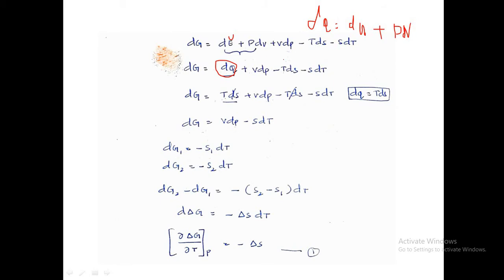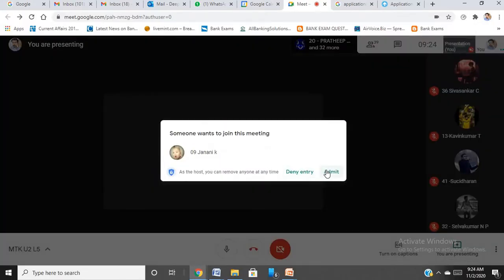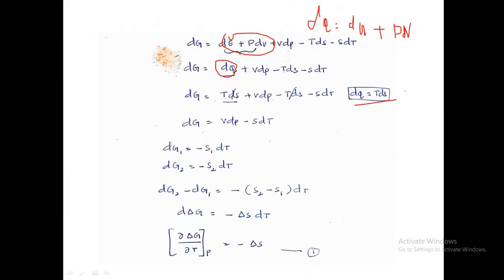So dG is dq plus VdP minus TdS minus SdT. From the second law, dq is equal to TdS, so we substitute it, the TdS cancels, and we get VdP minus SdT.